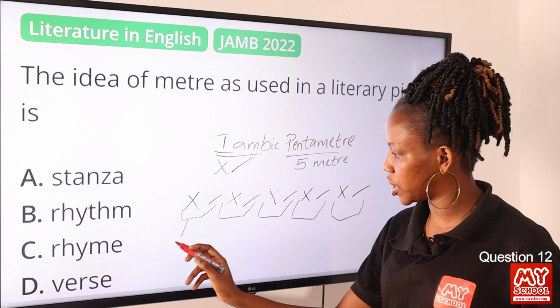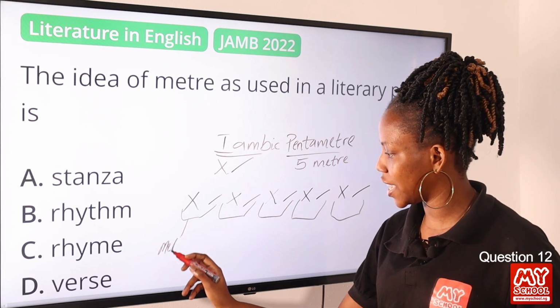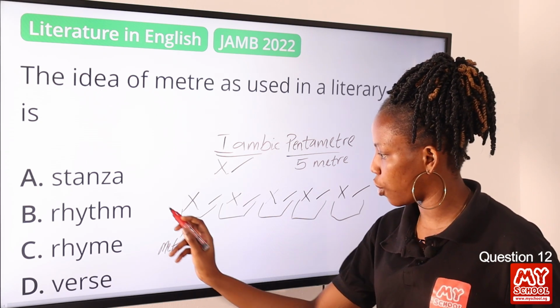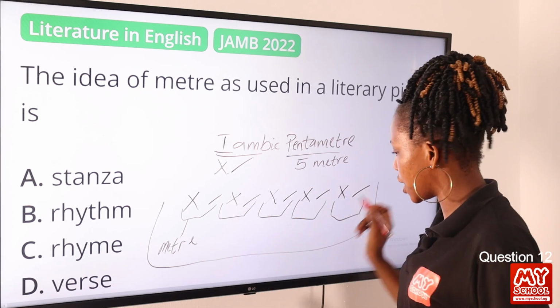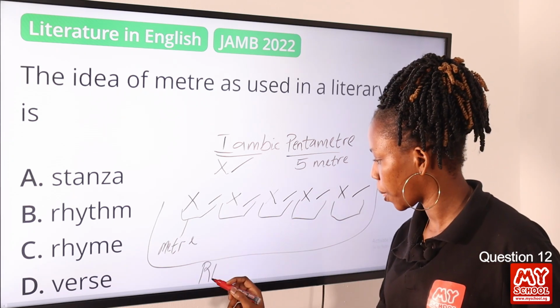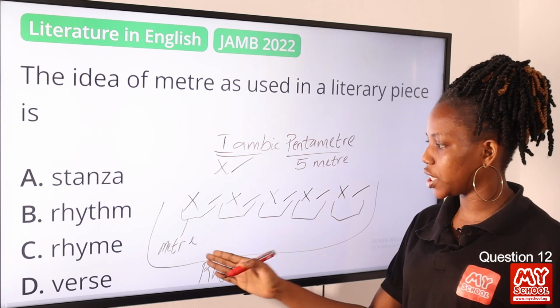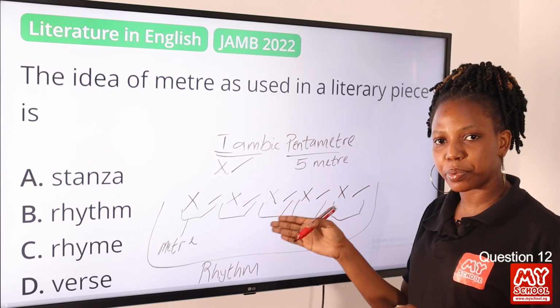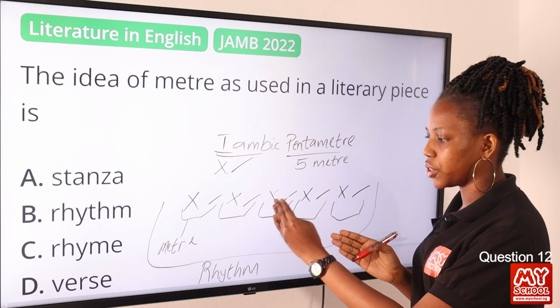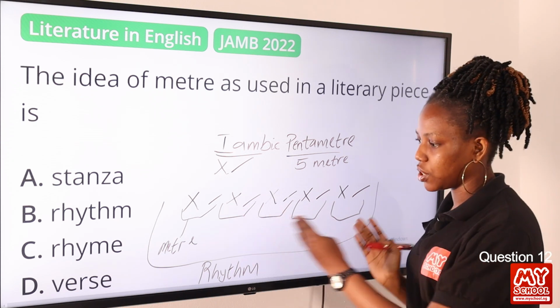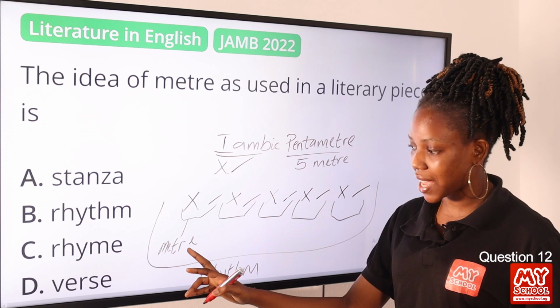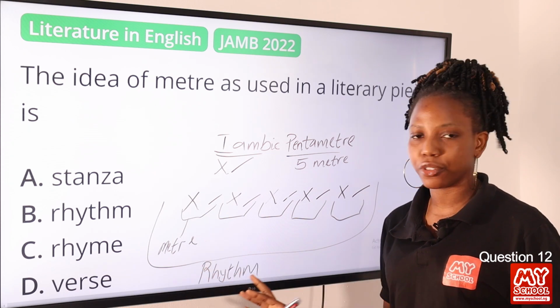Now this is a meter because this is what? A unit of this rhythm. This is a rhythm. So the rhythm is what? The consistency, the repetition of each of these. So this is the rhythm, and the meter is a unit of the rhythm.